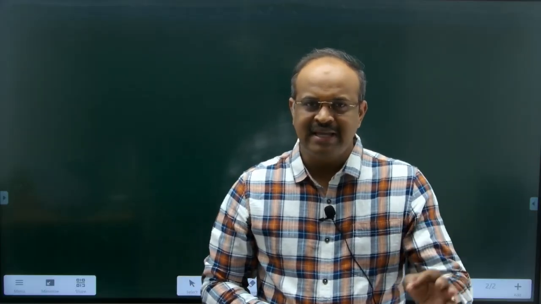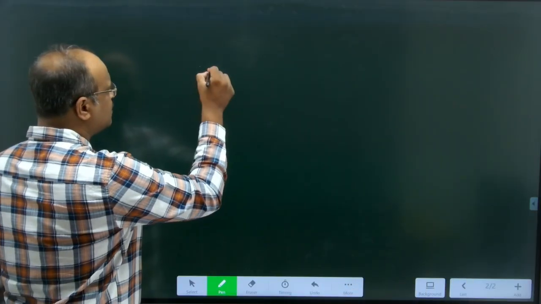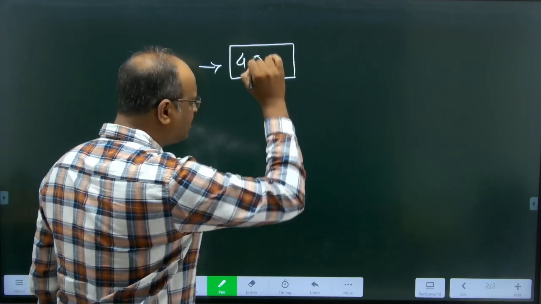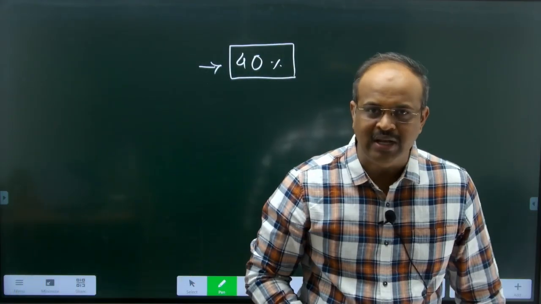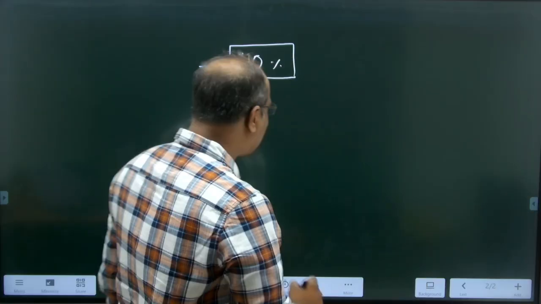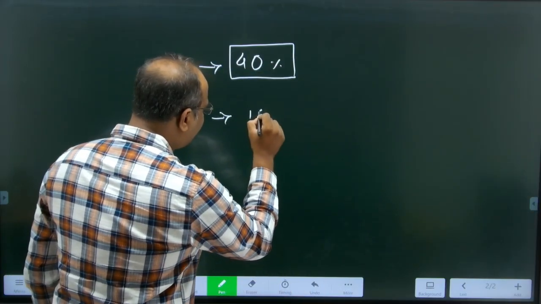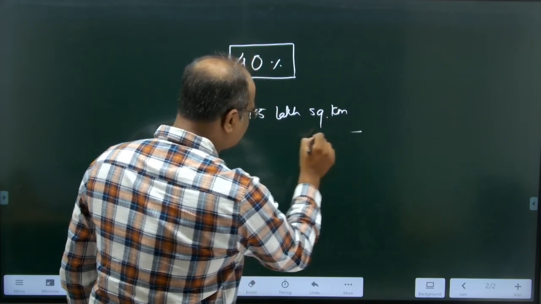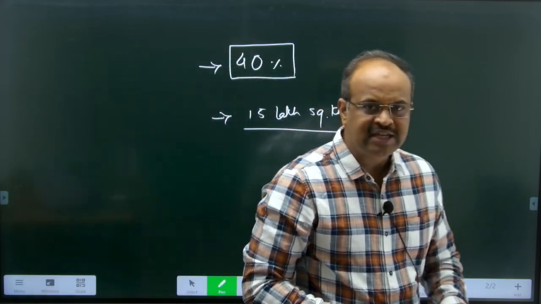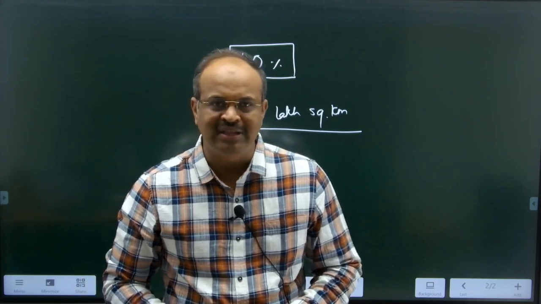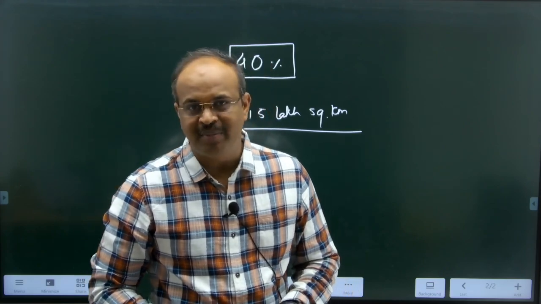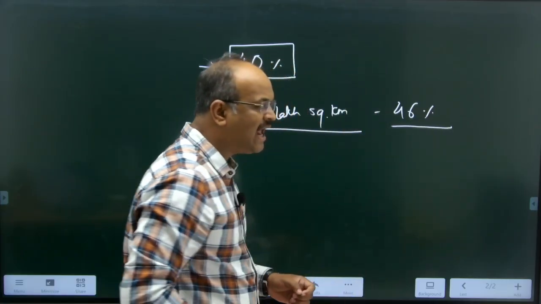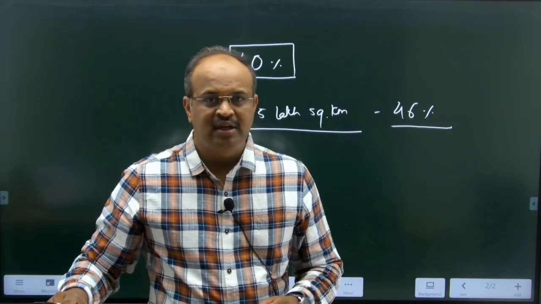Why? Just see here, the figures tell us that. Nearly 40% of the people of India have their livelihood completely dependent on this alluvial soil. Why? Because this alluvial soil covers nearly 15 lakh square kilometer of area, which is nothing but 46% of India's total area. That means alluvial soil is the largest soil group of India.